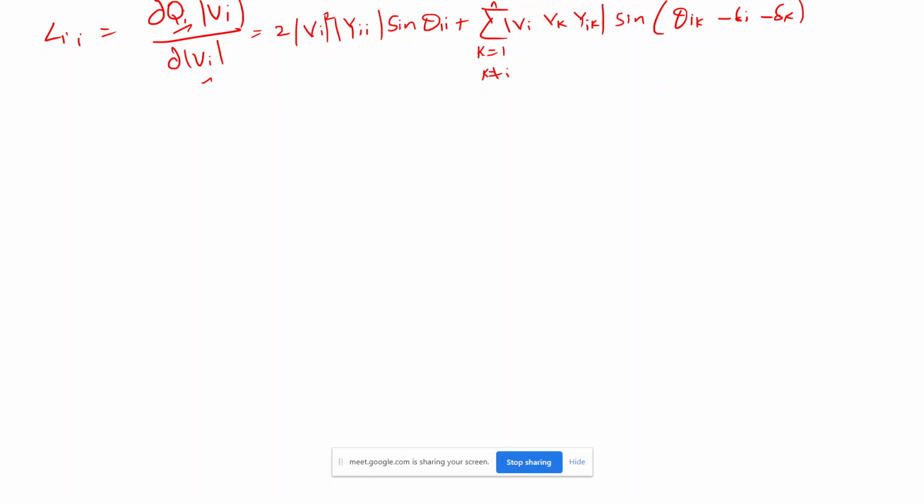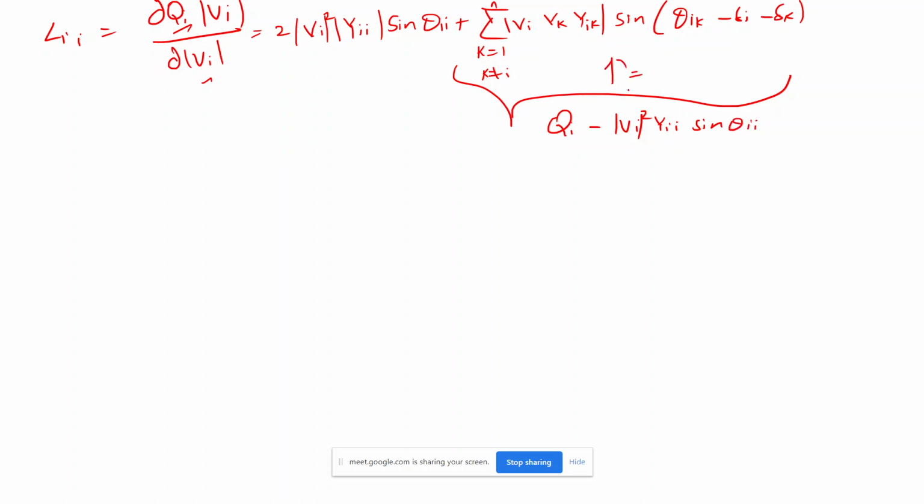Vi Vk Yik and then sine theta ik minus del i minus del k. Okay, so I'll get this value, and then further if I simplify the same thing, I will get this part. This part is nothing but, if you subtract this part with this value Vi square and Yii sine theta ii, then this value is same.